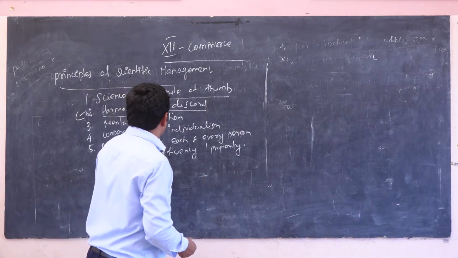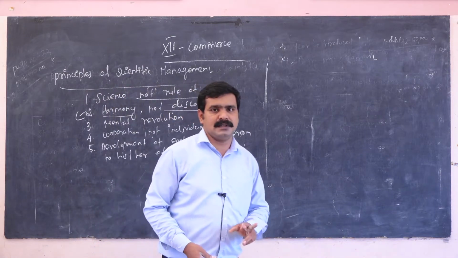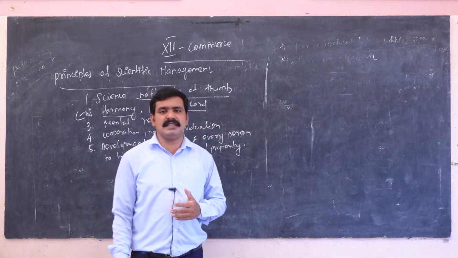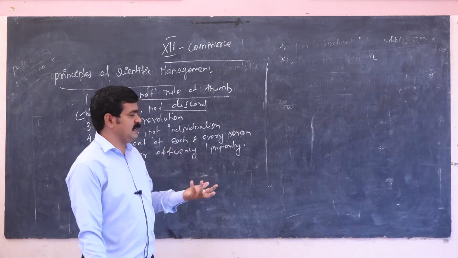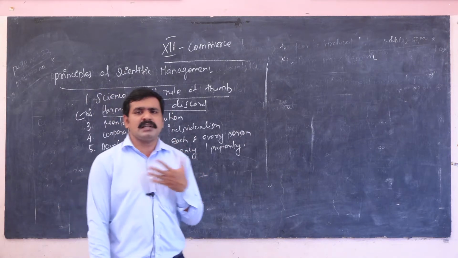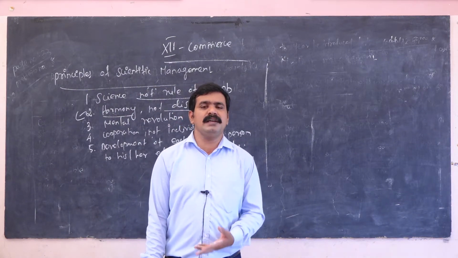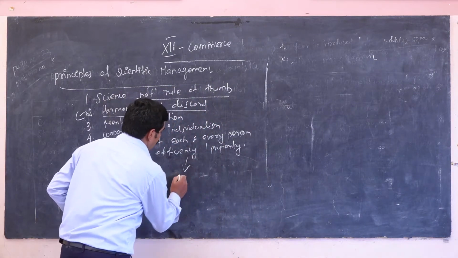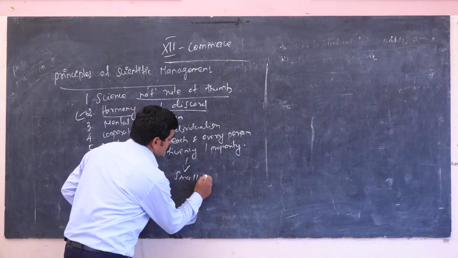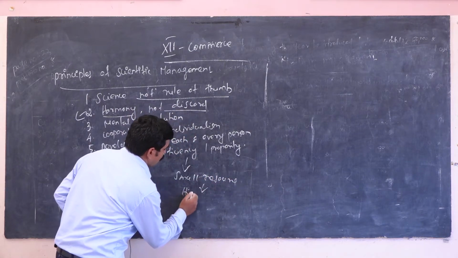Development of each and every person to his or her efficiency and prosperity. Every laborer, every individual person, has a lot of efficiency. What do you mean by efficiency? He is doing a work with small resource, and it will give high output.